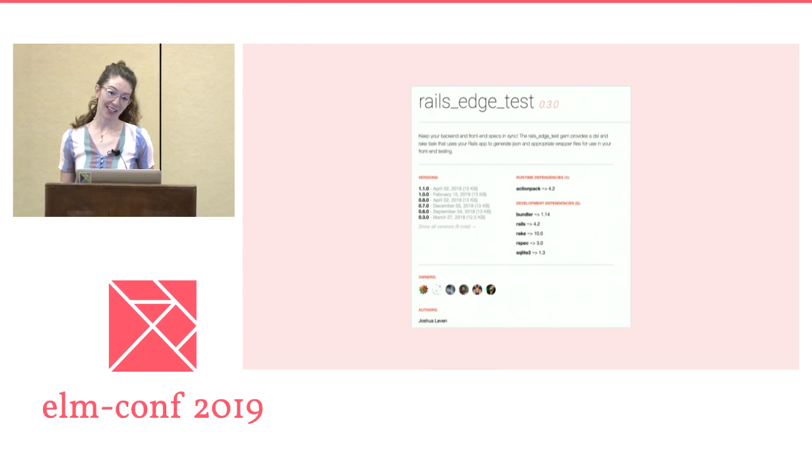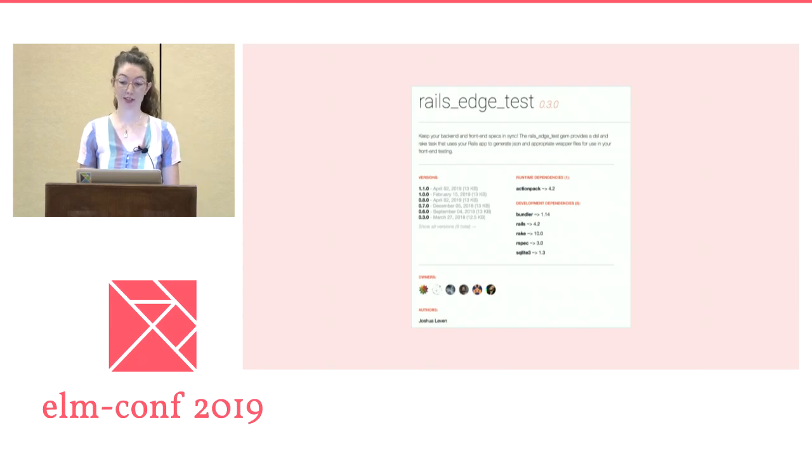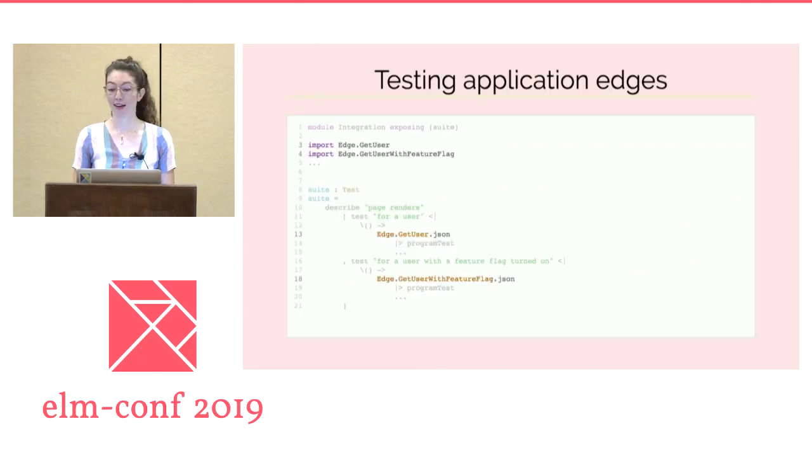The vast majority of our code base is backed not by Haskell, but by Rails. We don't have guaranteed types when we get to the front end. These days, we generate test JSON using a tool built by Nerd Inc. engineer Josh Levin called Rails Edge Test. We use this test JSON in our Elm integration tests, in addition to verifying that the test JSON matches the JSON schema. We can feel fairly confident that our JSON decoders work. At the very least, they work for the happy path. And we don't have to manually muck with JSON strings whenever our endpoints or APIs change. This approach is often useful when you want to write tests against behavior that's behind a feature flag, say.